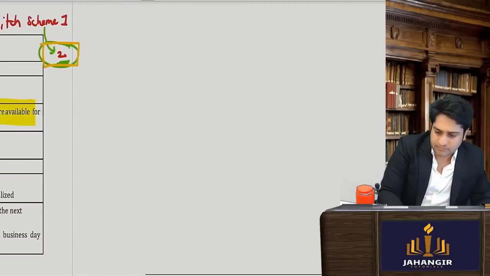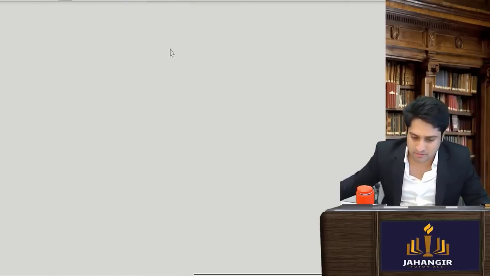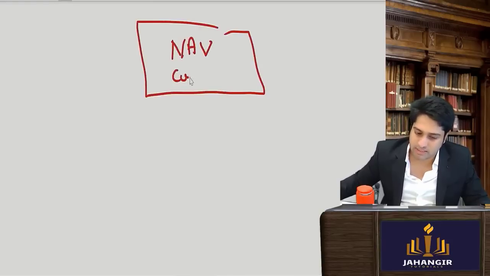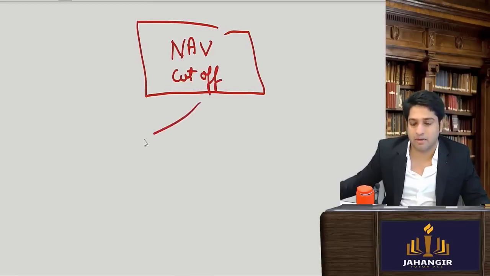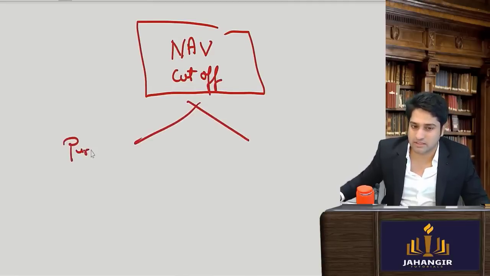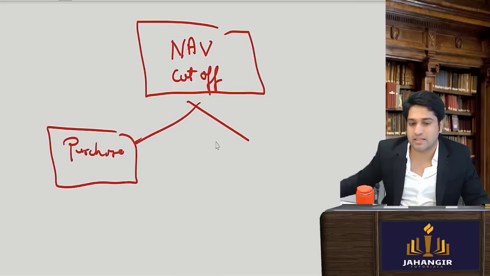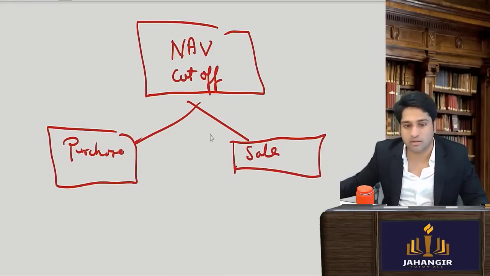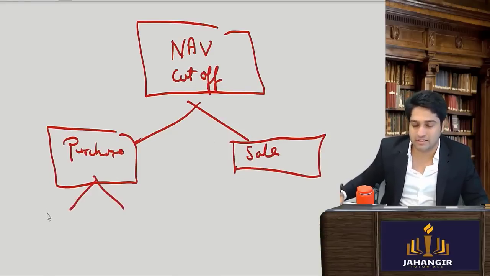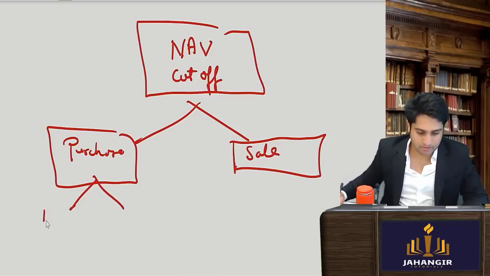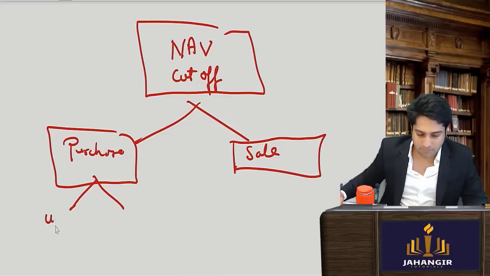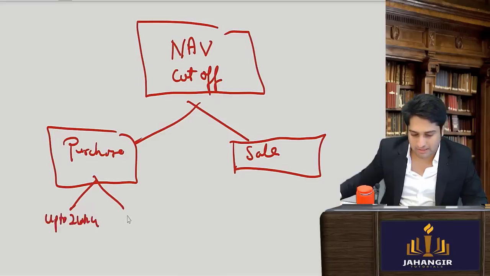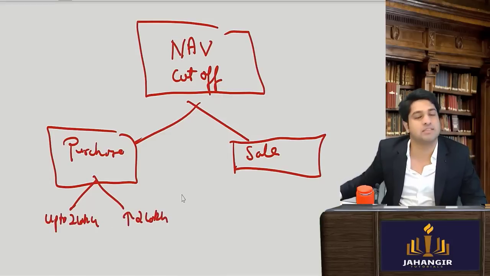So let's see, when we'll be doing the sums, the NAV cutoff timeline. We're just taking the cutoff time. At the time of purchase or switch in, or at the time of redemption, that is sale or switch out, there are two categories here: up to 2 lakhs or greater than 2 lakhs.